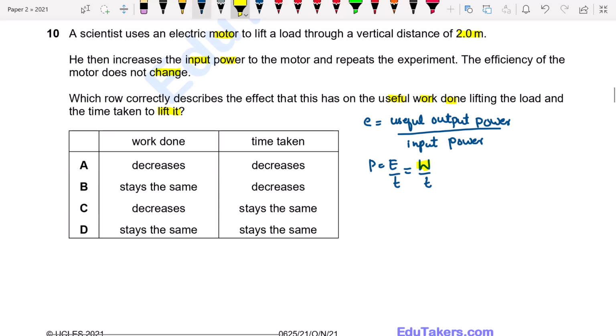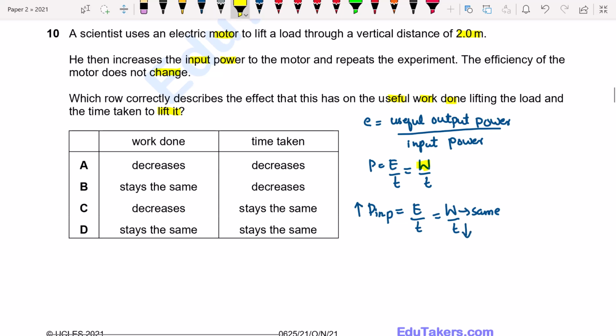As the input power increases, by increasing the input power, this is equal to energy over time, which is also equal to work over time, as the work remains the same. By increasing the input power, time decreases.